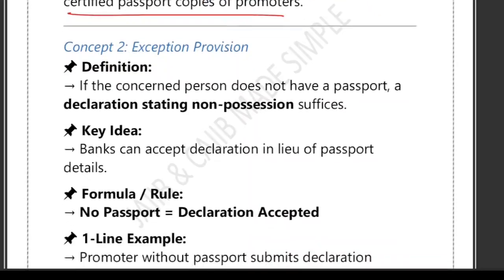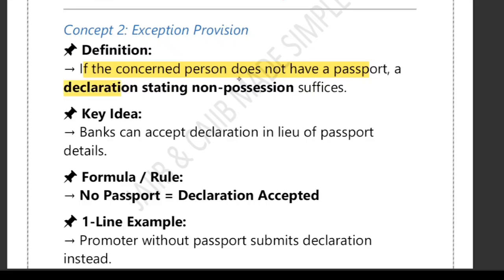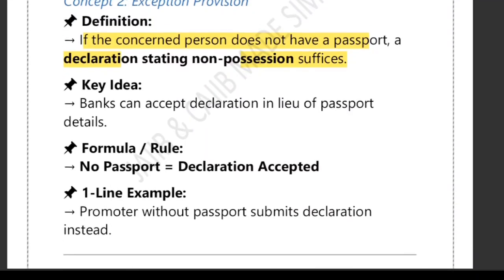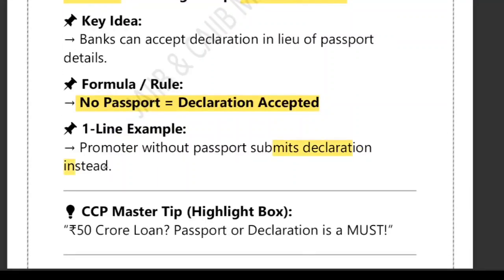Now, the exception provision. Now let's understand the exception. What if a promoter or director does not have a passport at all? So if the concerned person does not have a passport, that is an exception. In that case, the rule allows a simple solution: the person can give a signed declaration stating that they don't possess a passport. So banks are allowed to accept this declaration instead of the actual passport document. So the rule is that if no passport, then in that case, a declaration is accepted. A promoter without a passport submits a declaration instead.